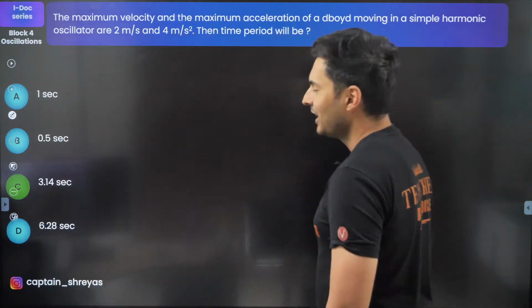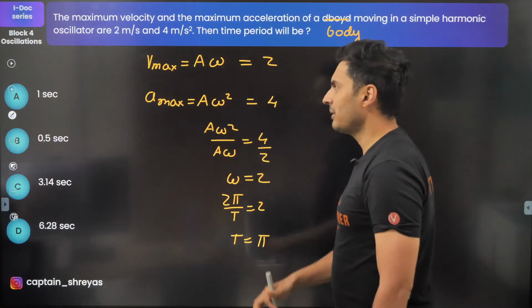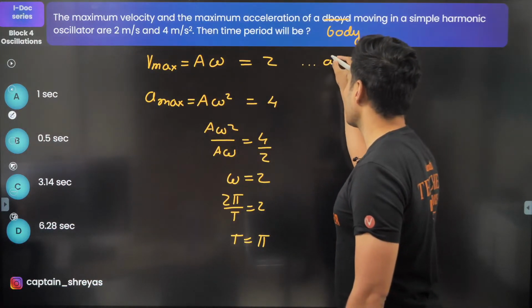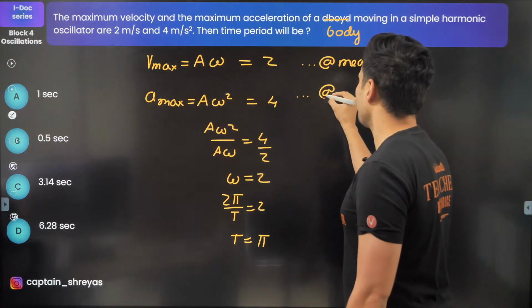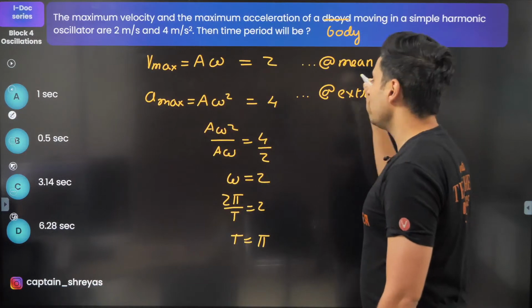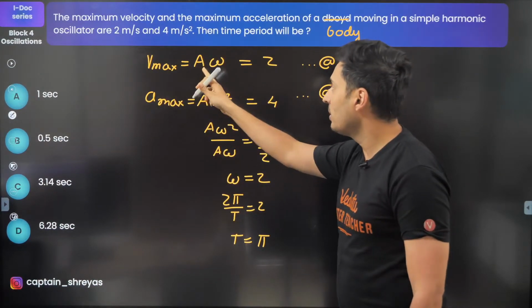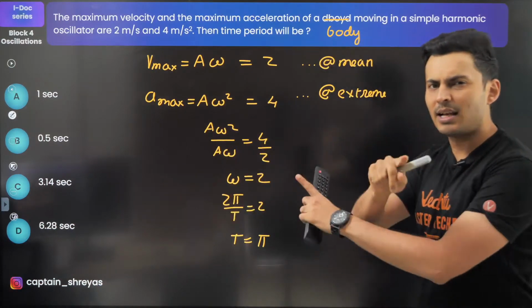Okay, very good. Let's move on to the next question, completely based on maximum speed and maximum acceleration concept. Speed is maximum at the mean position, remember, and acceleration is maximum at the extreme-most position. If I talk about the minimum value, then speed is minimum at extreme and acceleration is minimum at mean. It's exactly opposite.